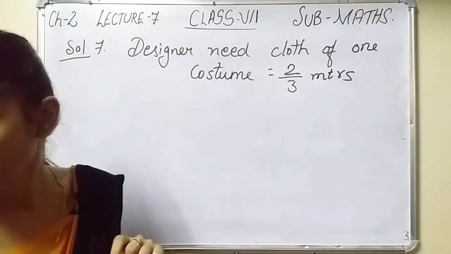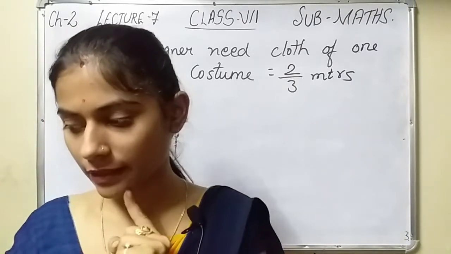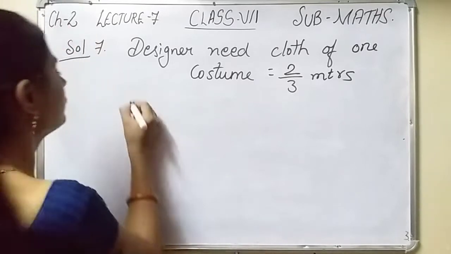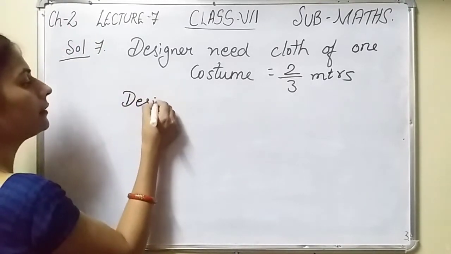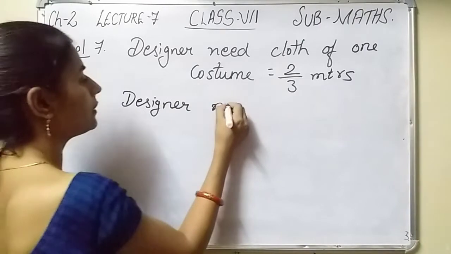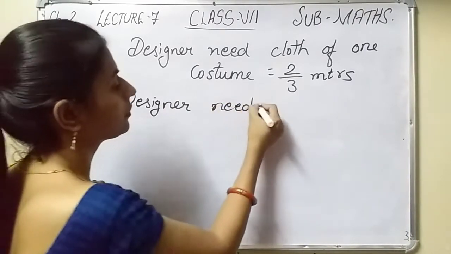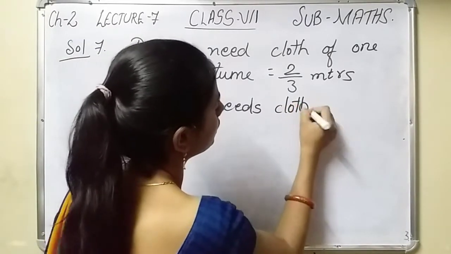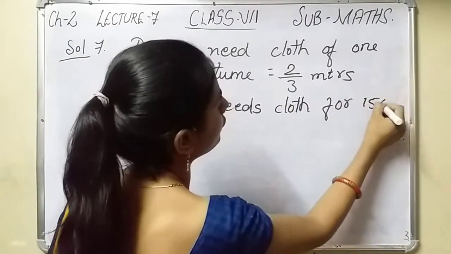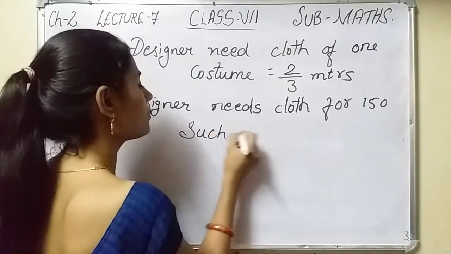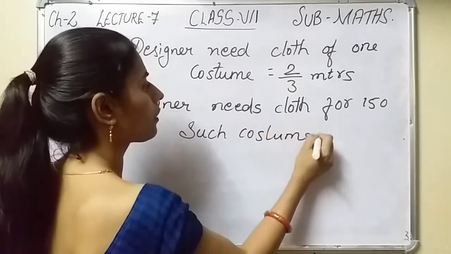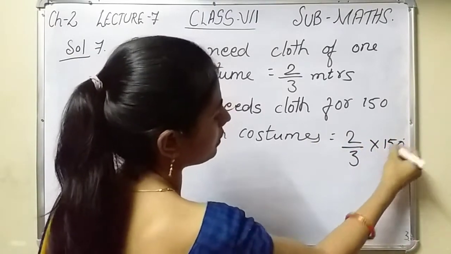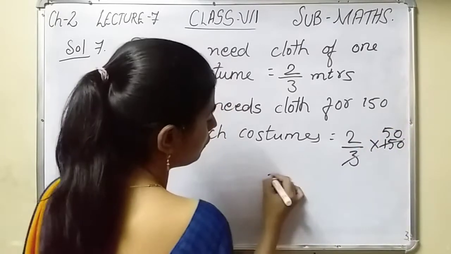Now see, 150 such dance costumes are needed. Then how many meters of cloth will the designer need? Now designer needs cloth for 150 such costumes is equal to 2 by 3 into 150. 3 5s are 15, 0 100.